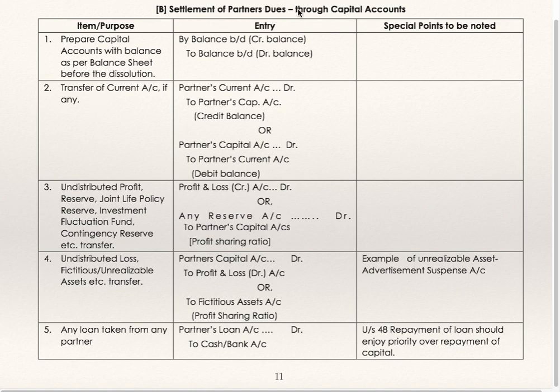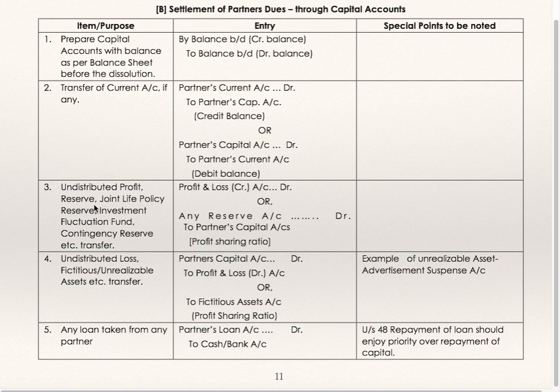Now, settlement of partners' dues through capital accounts. Prepare capital account with balance as per balance sheet before dissolution. By balance brought down if it is credit balance, to balance brought down if capital has a debit balance. Transfer of current account, if any. If there is any current account, it gets transferred to capital account. Partner's current account debit to partner's capital account if current account has a credit balance. Partner's capital account debit to partner's current account if current account has a debit balance.